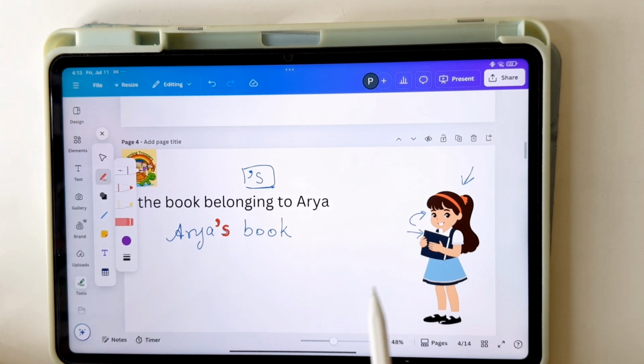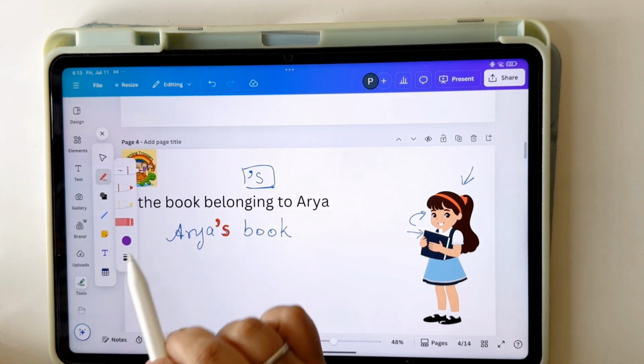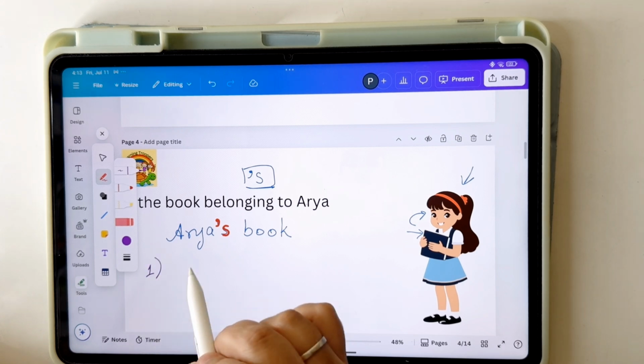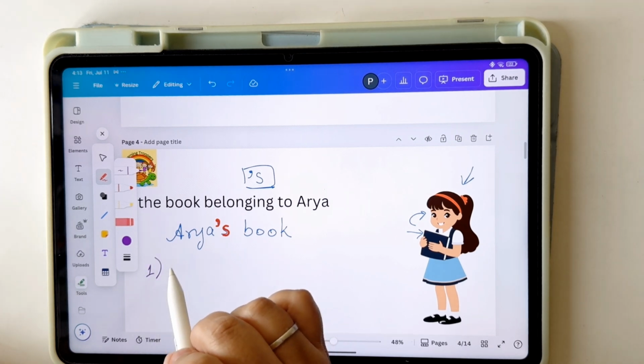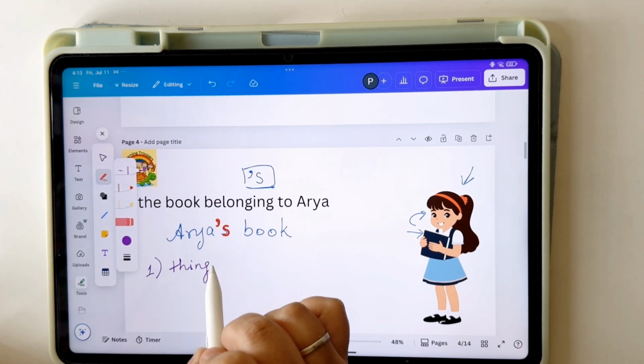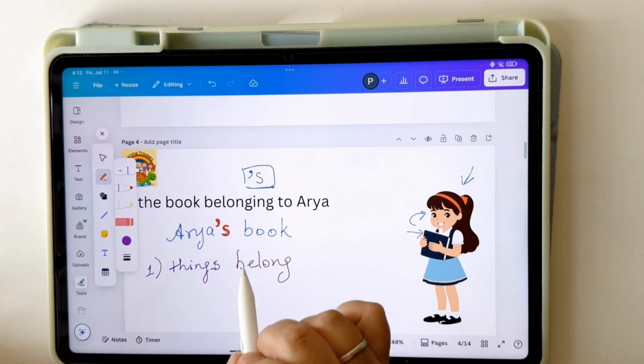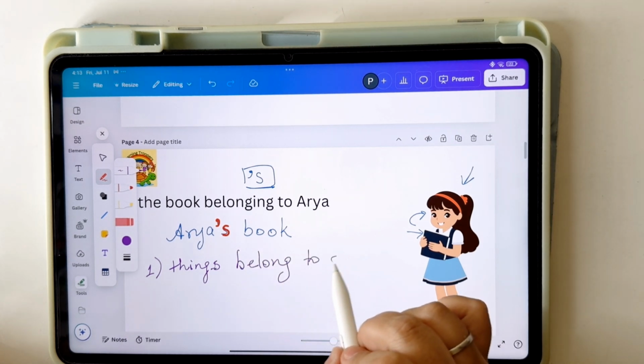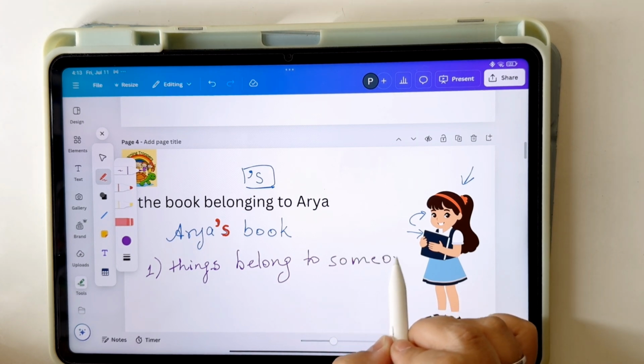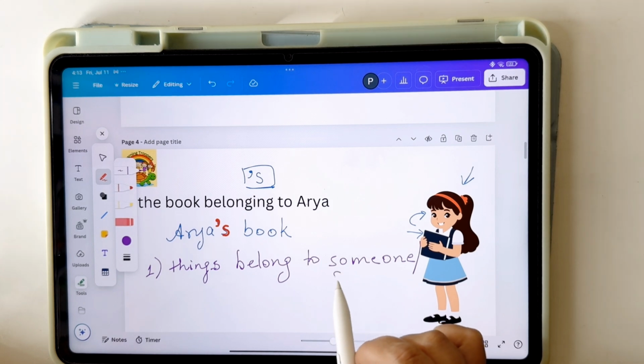What have we done in all of these examples? We have shown that all of these things belong to someone or something.